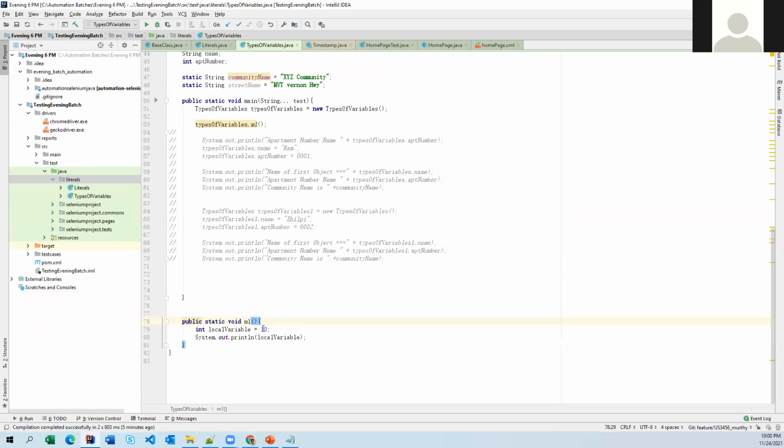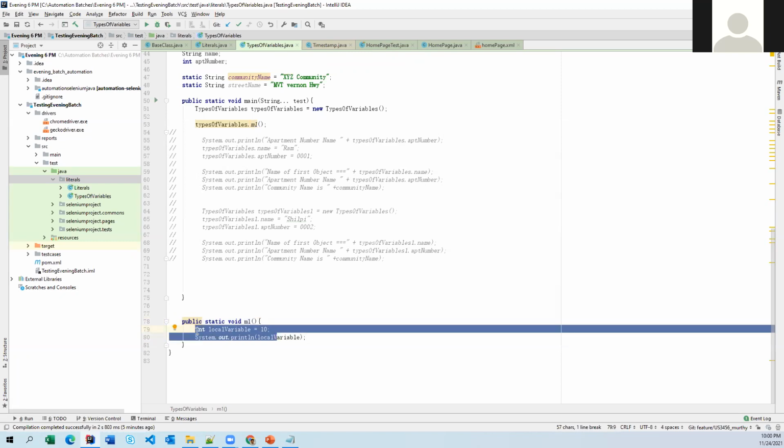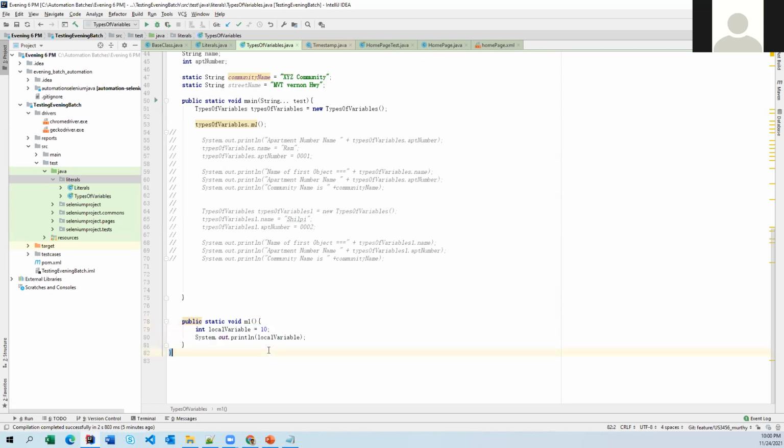So this is also called a temporary variable. We are using this variable temporarily to support this particular function. And once this particular function has executed, this variable will be destroyed automatically. The garbage collector is going to destroy it. So this is how local variables are used. They are temporary variables only, used for temporary purposes, only for this particular function.